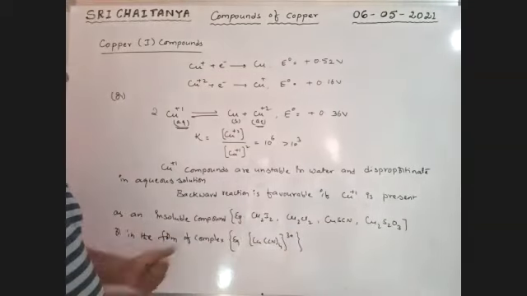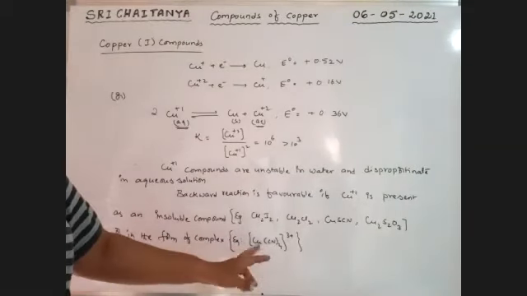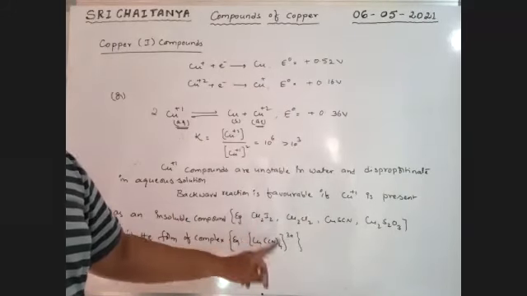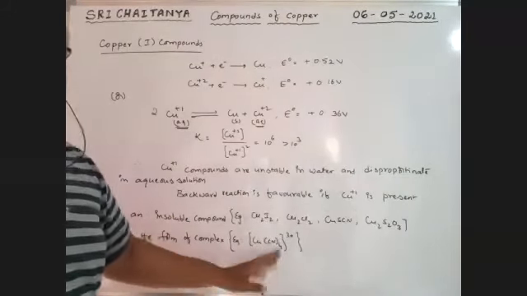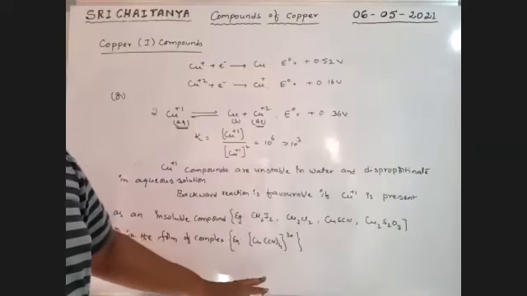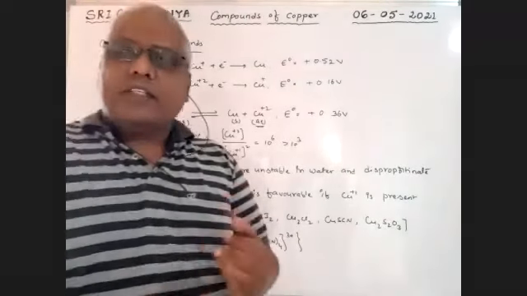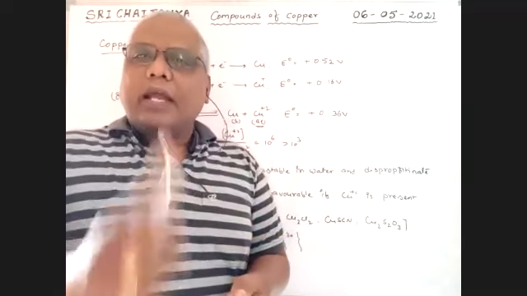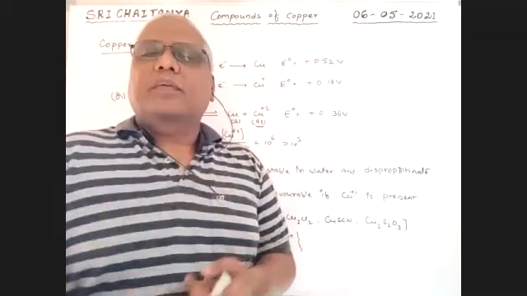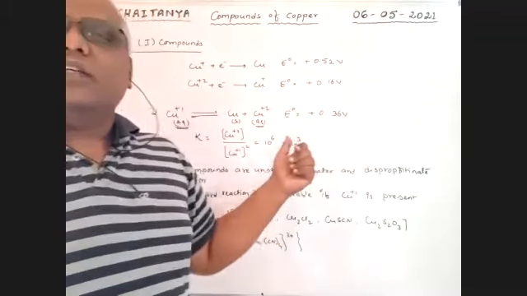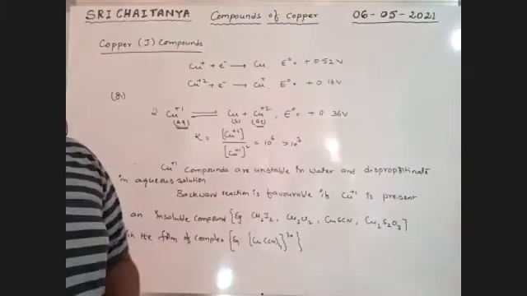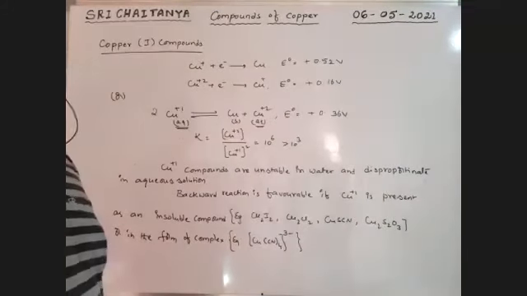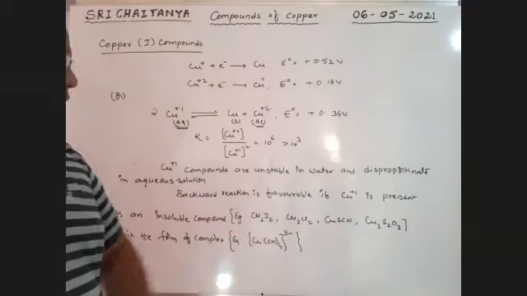Or when it is in an insoluble complex state, for example Cu(CN)4 3-, here copper is in the +1 state. It is also insoluble, so Cu+1 may exist. So in insoluble complexes or insoluble solid states, only +1 compounds are stable. In aqueous solution, +2 compounds are stable because of these conditions. So let us discuss one by one.